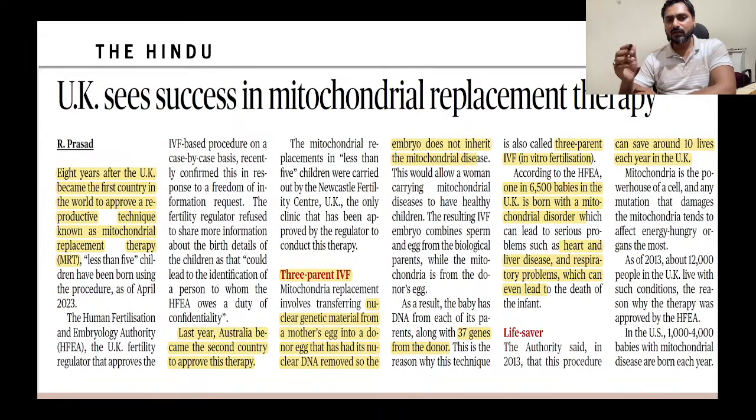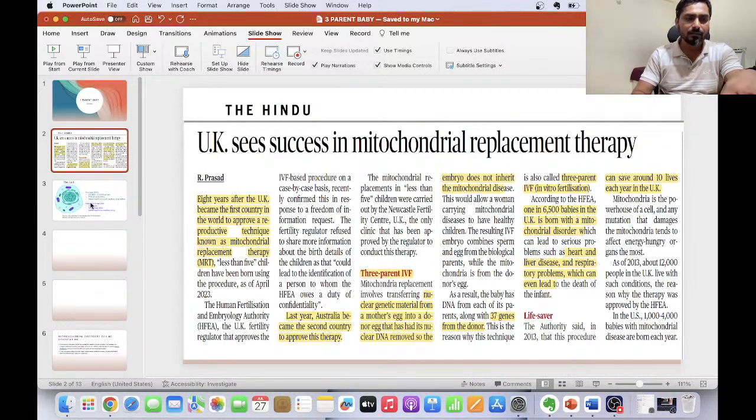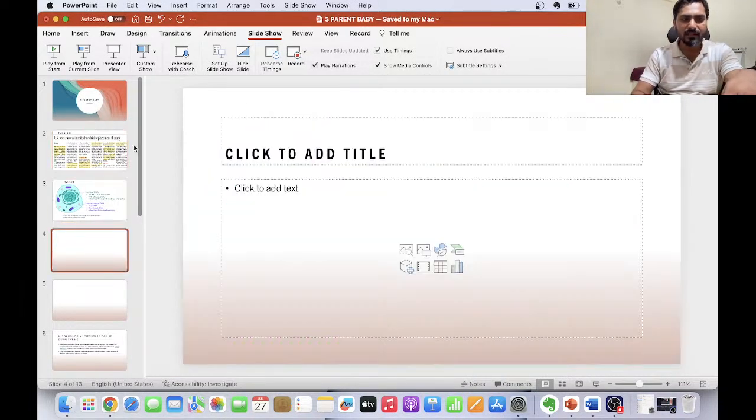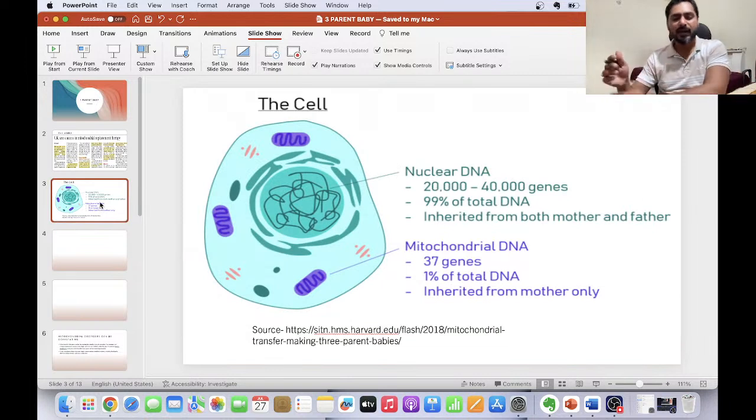In biotechnology, one of the key applications is in what we call the manipulation of the cell itself. In order to understand mitochondrial replacement therapy, we need to understand why one has to go for mitochondrial replacement therapy. This involves the understanding of DNA itself.